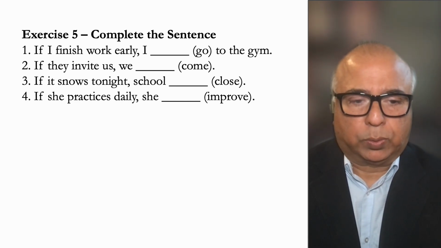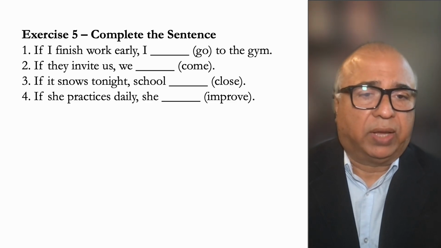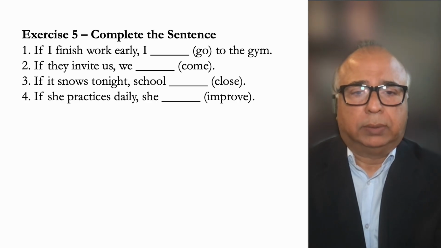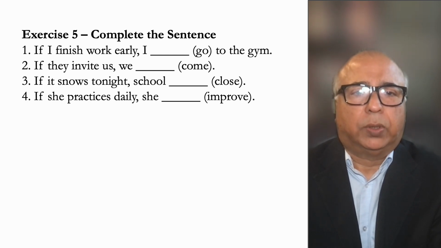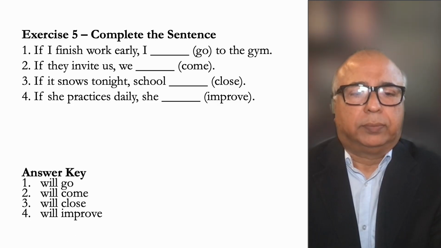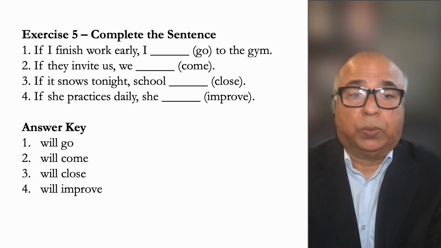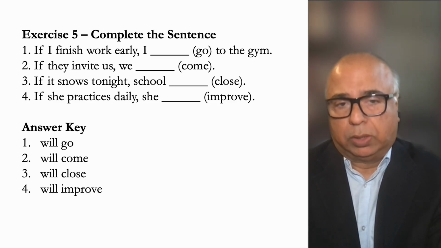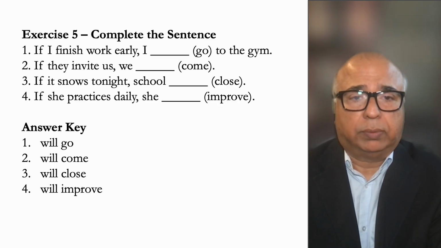Now that you understand the rule completely, you should be able to complete these sentences. There are four of them. If I finish work early, I blank go to the gym. Okay, let's have some fun doing this exercise and do your best. Okay, I will wait for you to finish. I will go to the gym. If they invite us, we will come. If it snows tonight, school will close tomorrow. If she practices daily, she will improve, right?